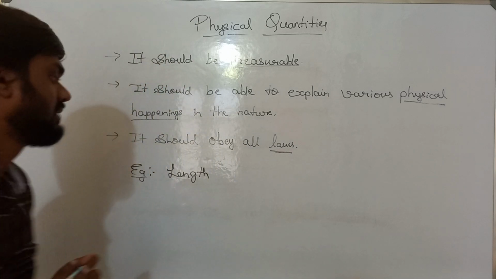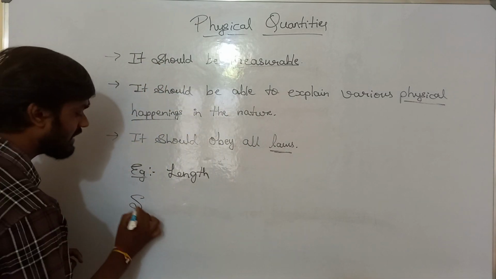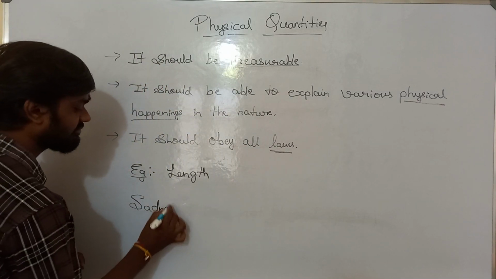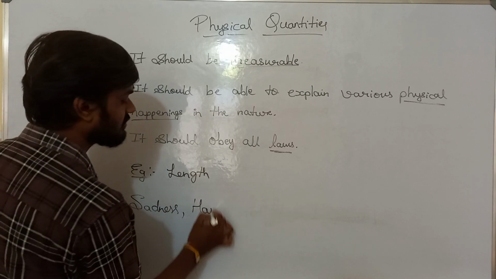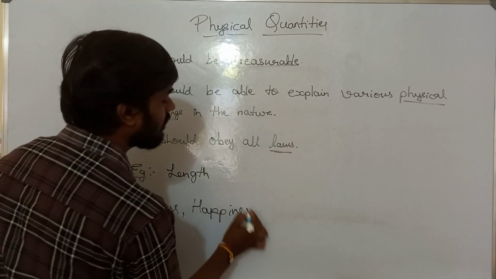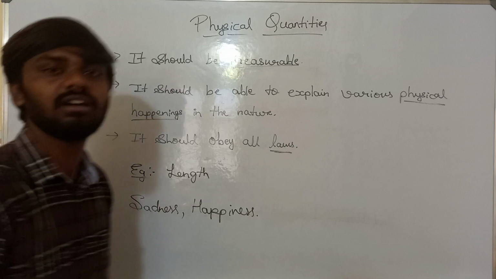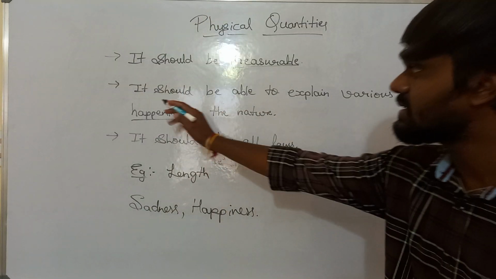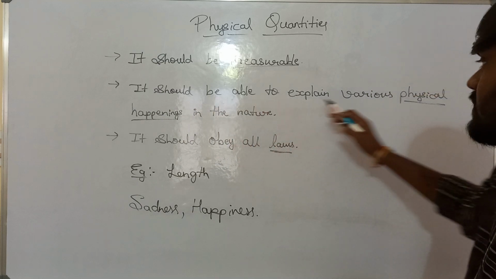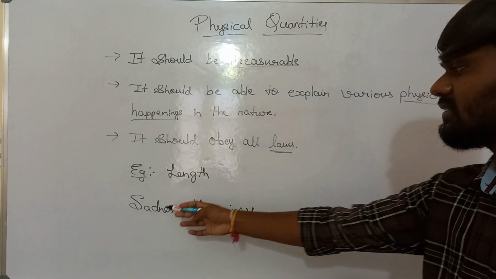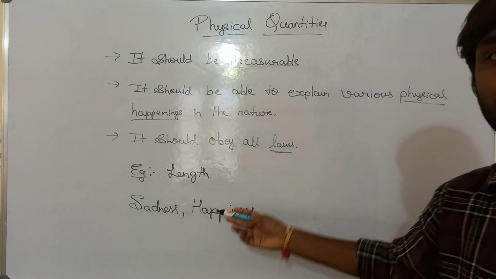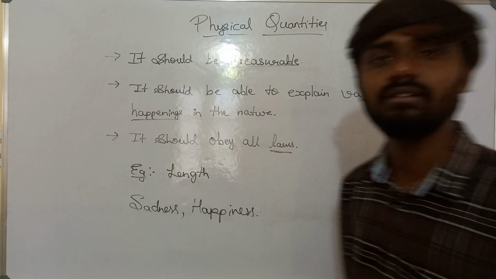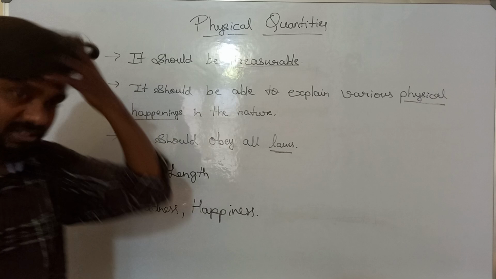Okay, sir. Then are sadness, happiness, all these called physical quantities? No. Why? Because it should be able to explain various physical happenings. Yes, in an environment, sadness is happening, happiness is happening. So physical happenings, that is true, but it can't be measured.